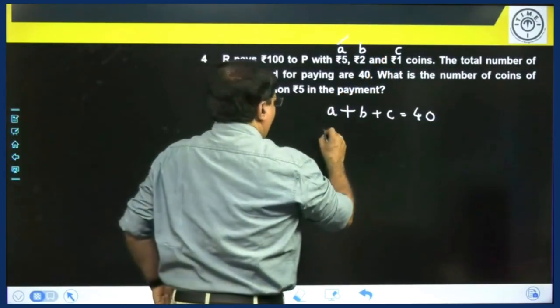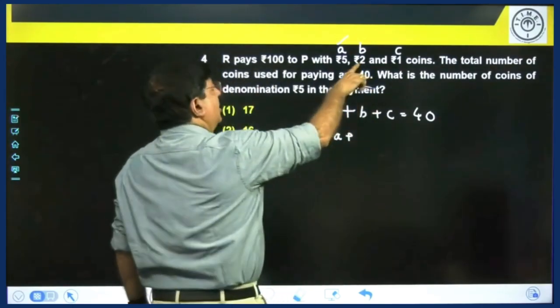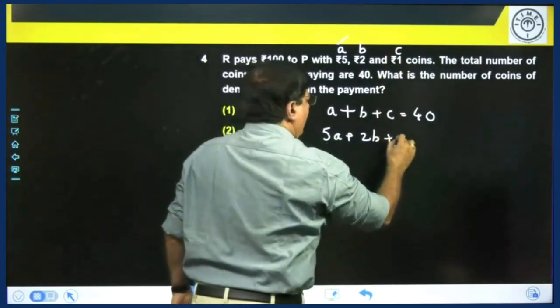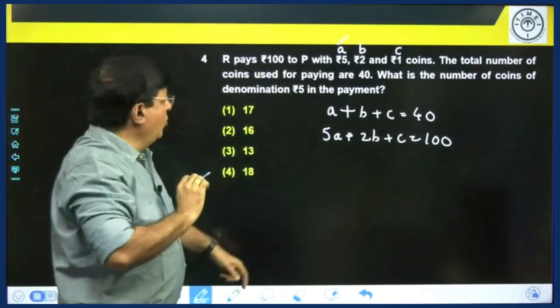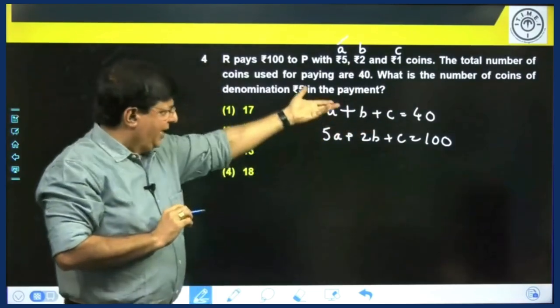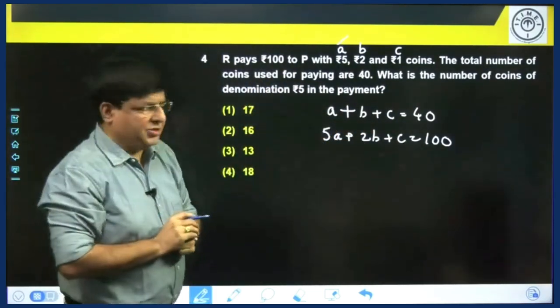So here is 5A plus 2 rupee coin, 2B plus 1 rupee coin C, this value is 100. Now you want to know what is the value of A. Let's see how we can get it from equations, then let us try from the options.